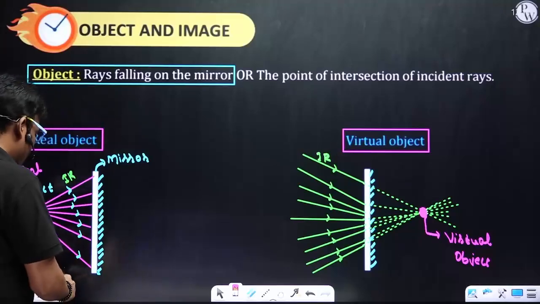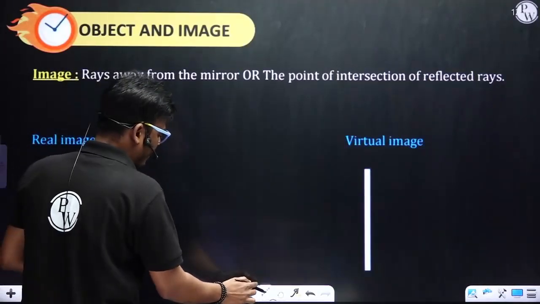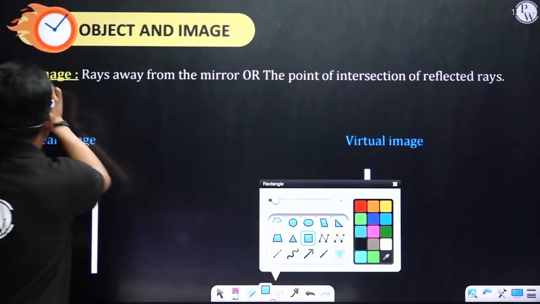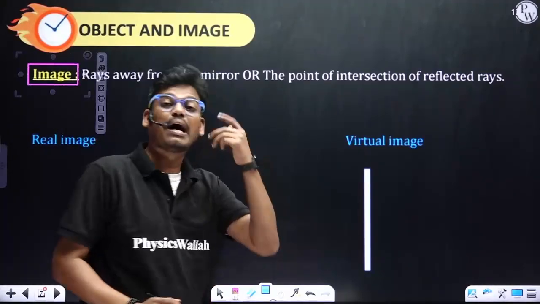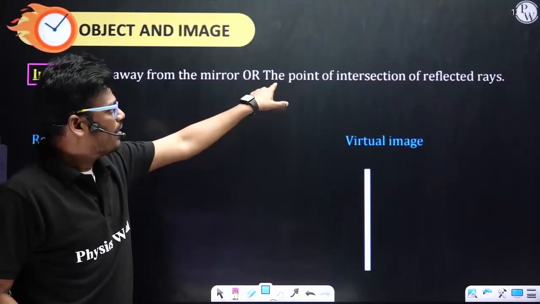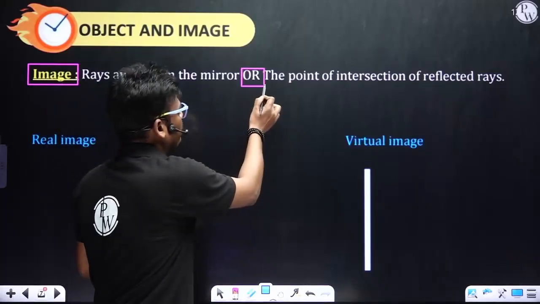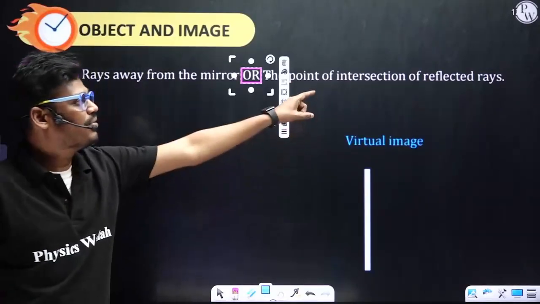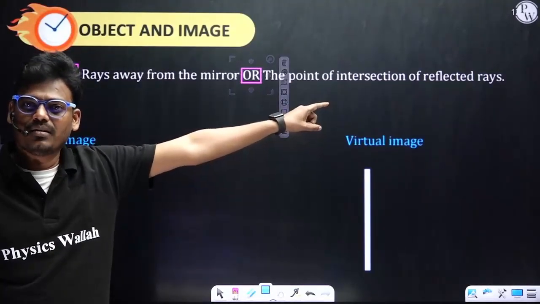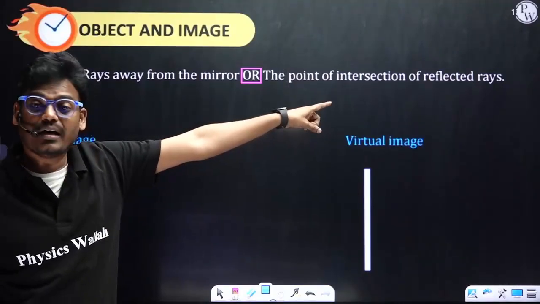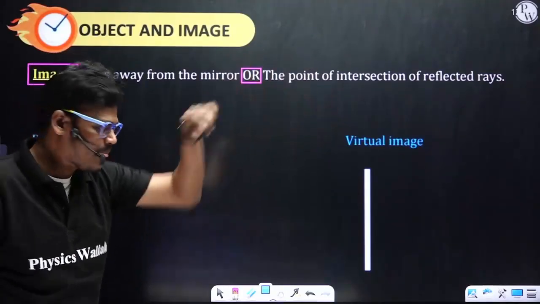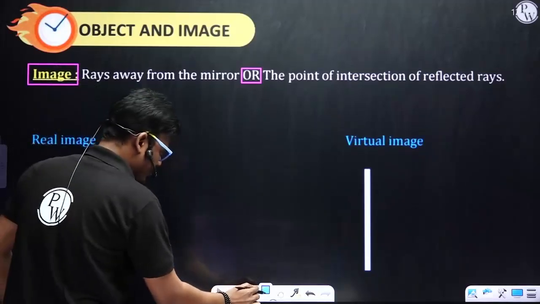Let's see how to understand this one. Okay, so the first one: image, rays away from the mirror, or the point of intersection of reflected rays. In the first case, the object case, that is the incident rays, but here it is reflected rays. Now let's try to understand.